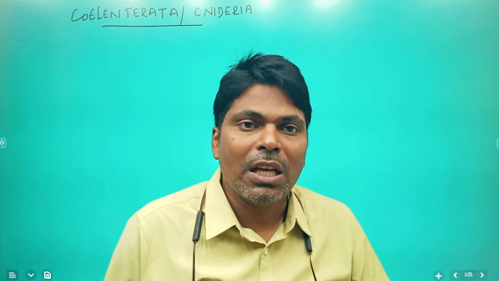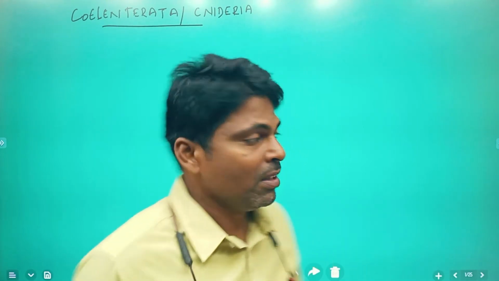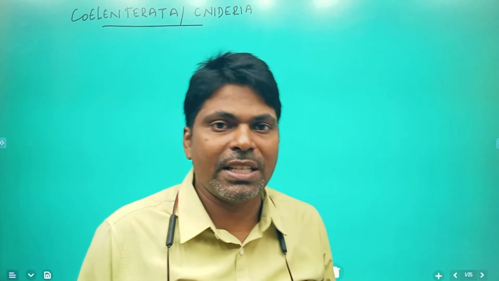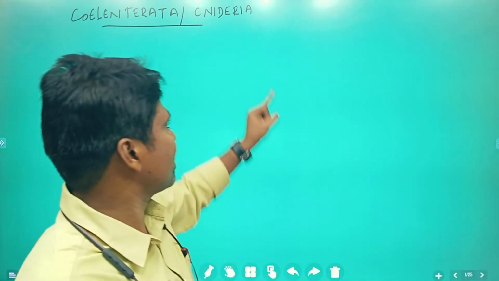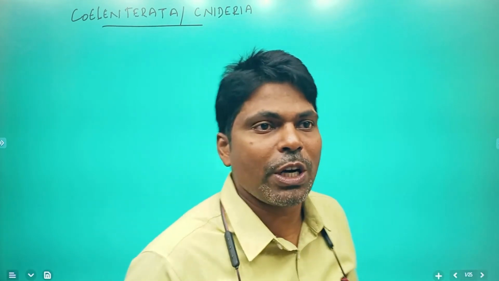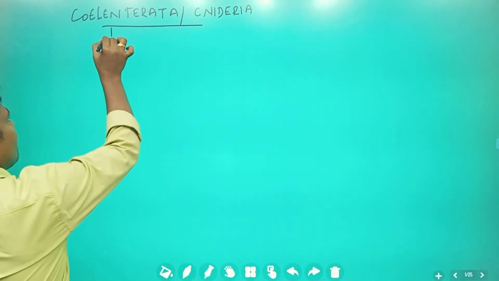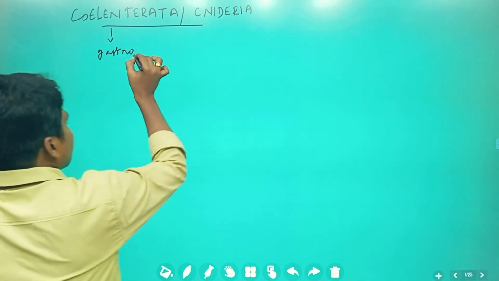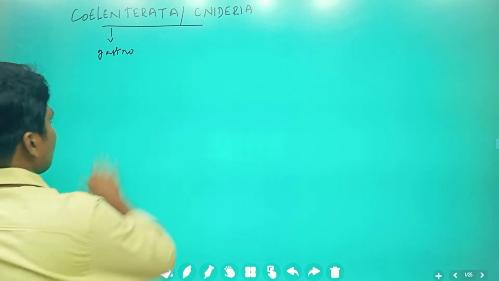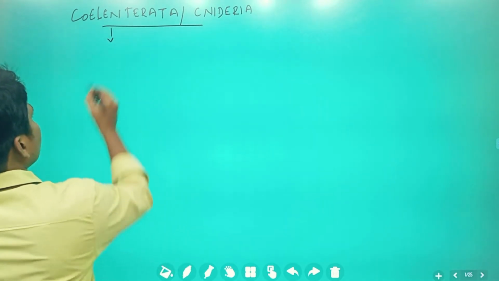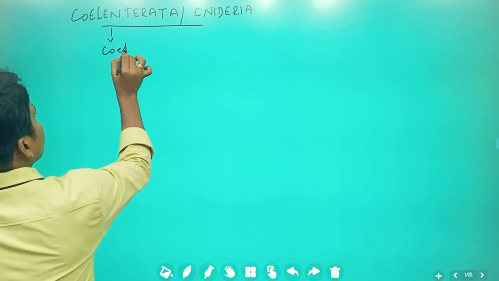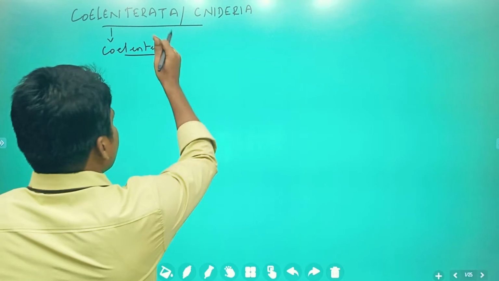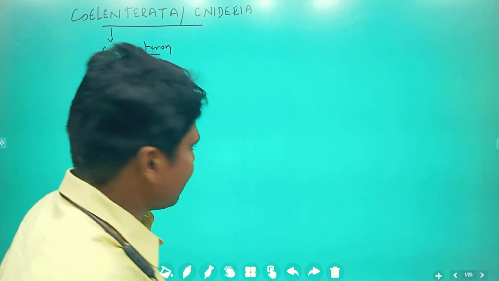That is the reason why they are called Coelenterata.